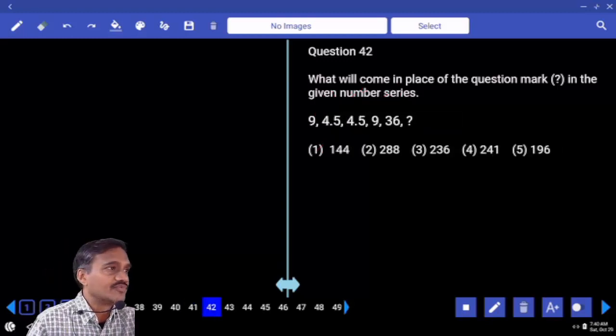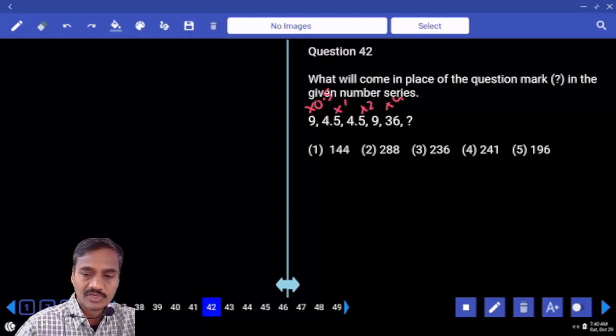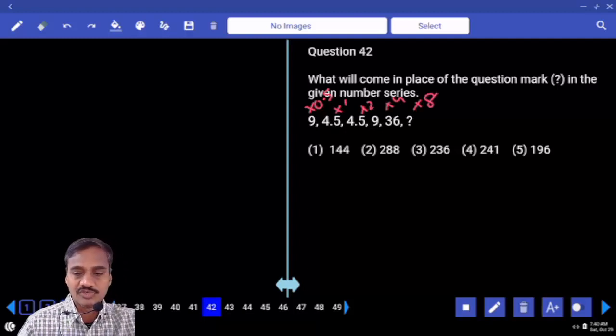9 and 4.5. The number has decreased once. When a number decreases, what should we do? Into 0.5 or into 1 and so on. 9 into 0.5 is 4.5, into 1, and next one into 2, into 4, next one into 8. 36 into 8, 6 into 8, 8. Last digit 8, our choice 2 is the answer.